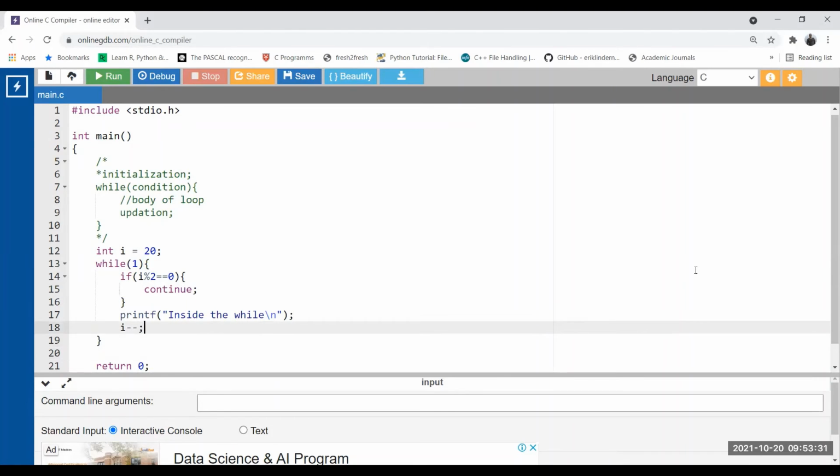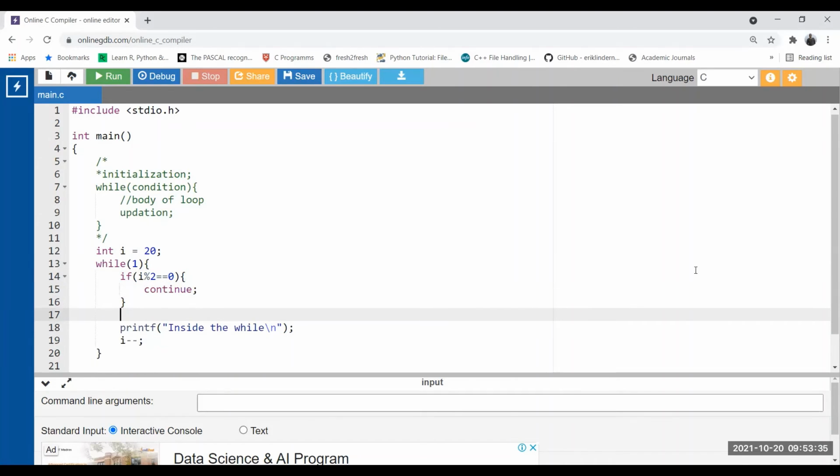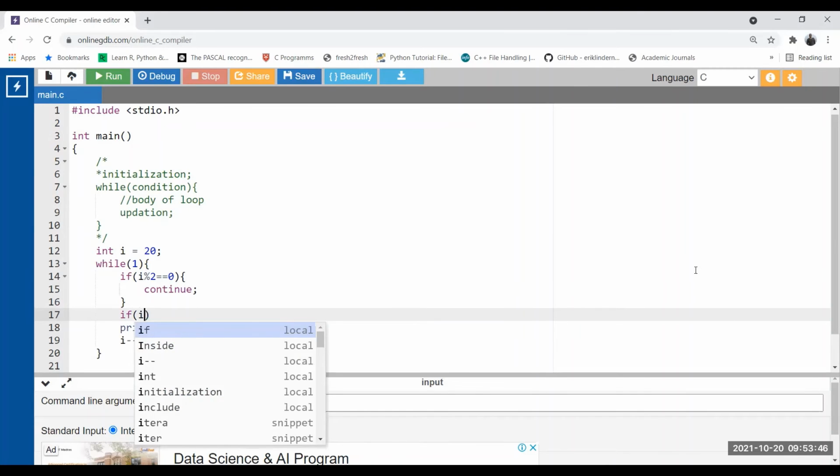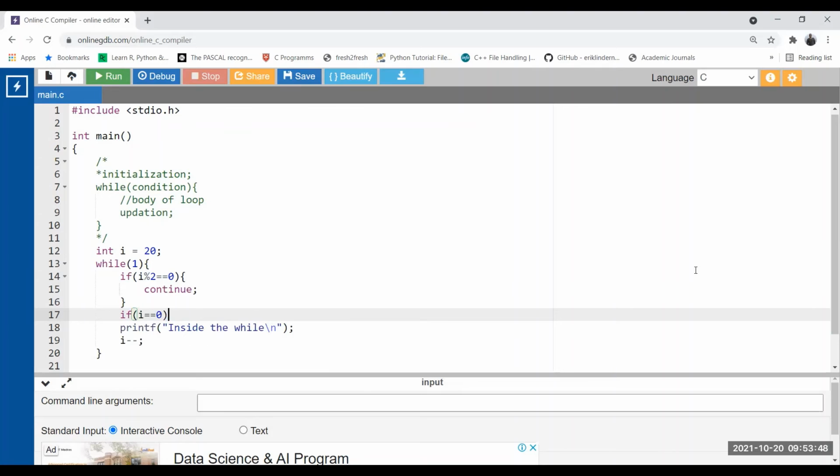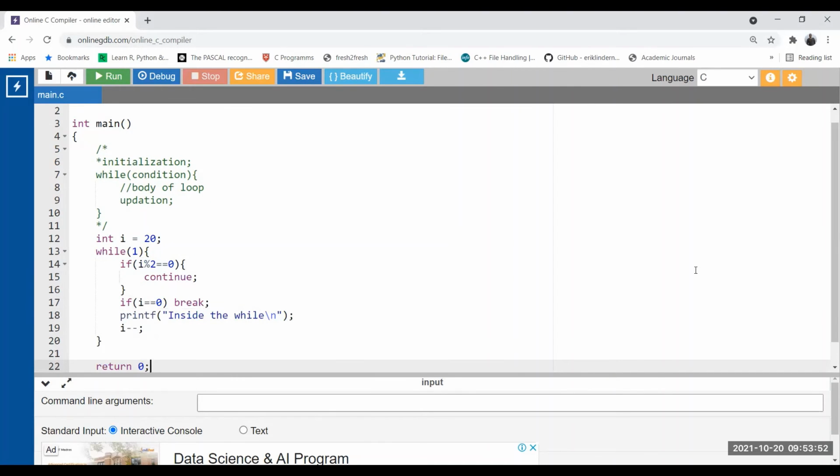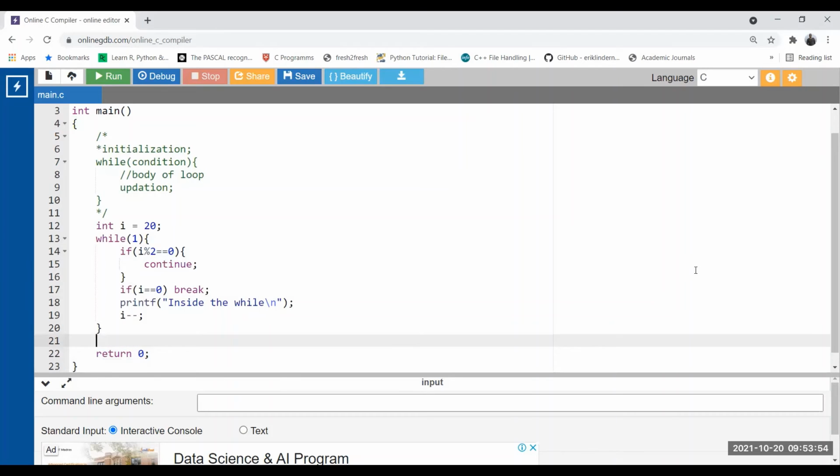When to break out? So to break out, here you can put a condition. Else, no, make it a condition. If, okay, if I equal to 0, break. Okay, what will this code do?